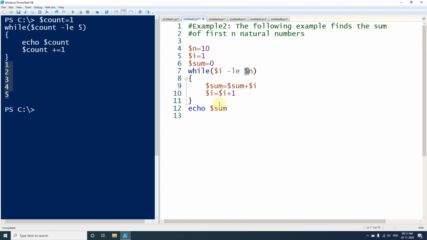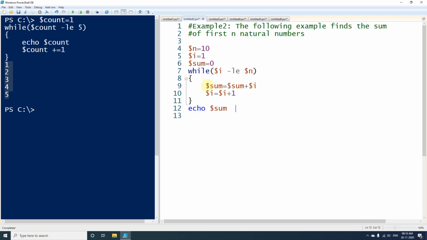So this looping will happen as long as $i does not exceed 10. $n is already 10, and in every loop there will be an increment to $i, and at some point it will become 10, and after that 11. So this loop will be broken and control will come out.